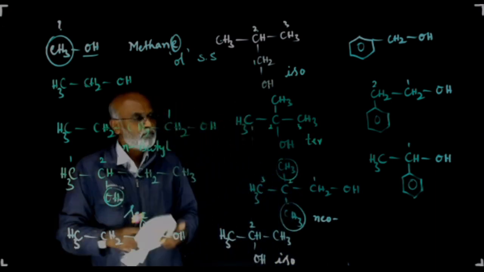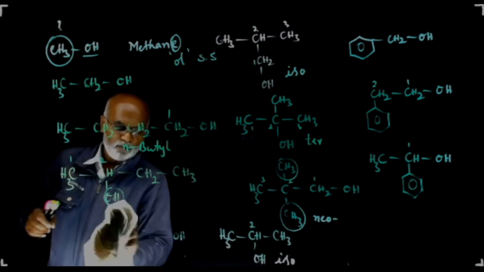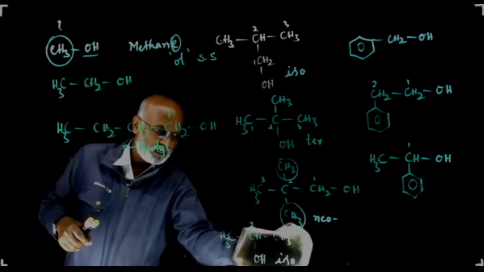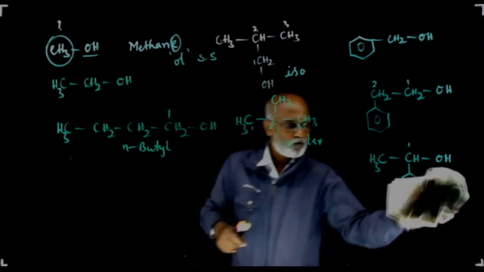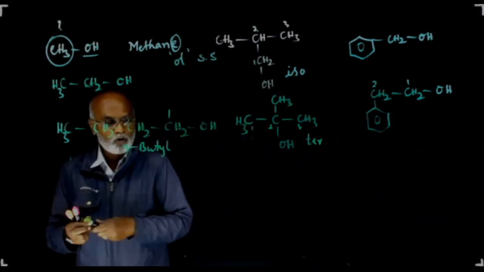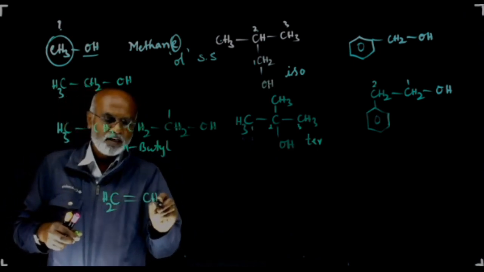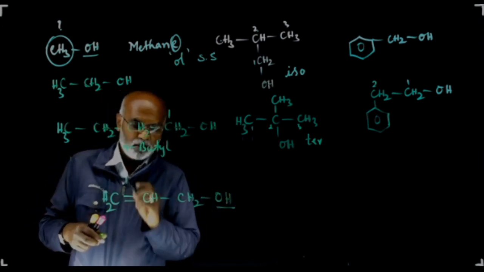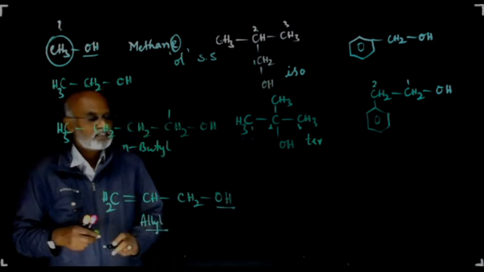After the common names and IUPAC names, let me move on to allylic alcohols and vinylic alcohols. You know very well regarding the allyl and vinyl groups. If the OH group is bonded to an allyl group, then it is called allyl alcohol. If the OH group is bonded to a vinyl group, then it is called vinyl alcohol. This is CH2 double bond CH single bond CH2OH. This OH is bonded to the allyl group. This is your allyl alcohol.